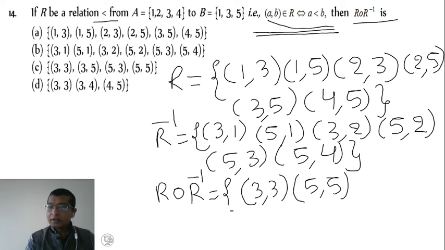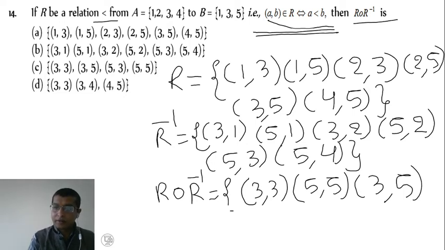3 is related to 2, 2 is related to 3, 3 is already there. Yes. Next, 5 is related to 3, 3 is related to 5, 5 is there. Next, 5 is related to 4, 4 is related to 5, it is there. So similarly we get (3,5), (3,5).